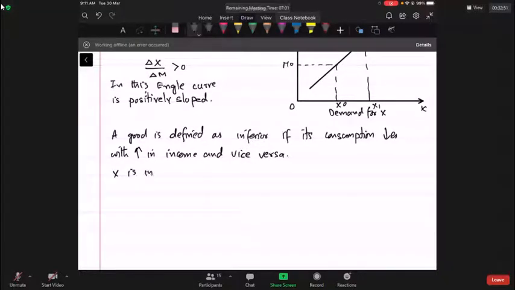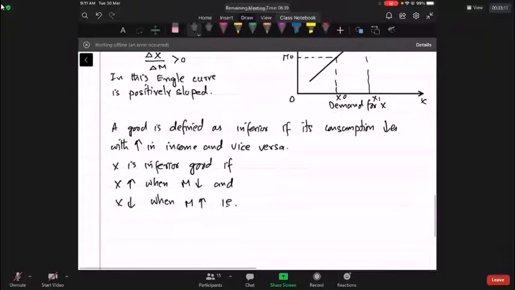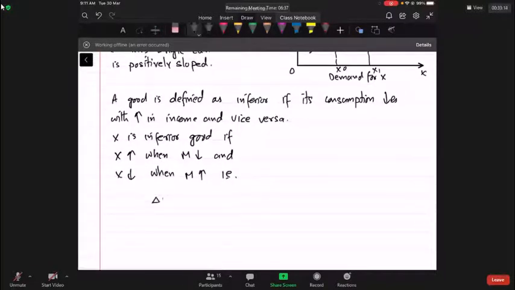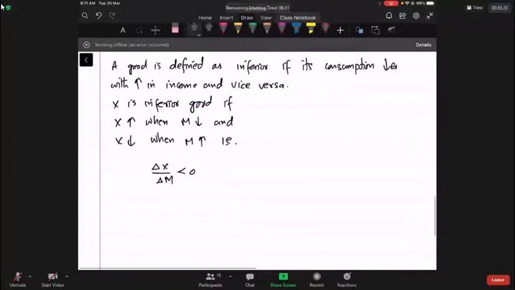So X is inferior if X increases when income decreases and X decreases when income increases. That is, delta X over delta M is negative. In this case, the Engel curve is negatively sloped.